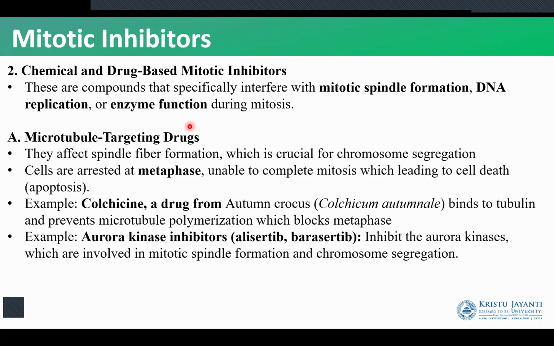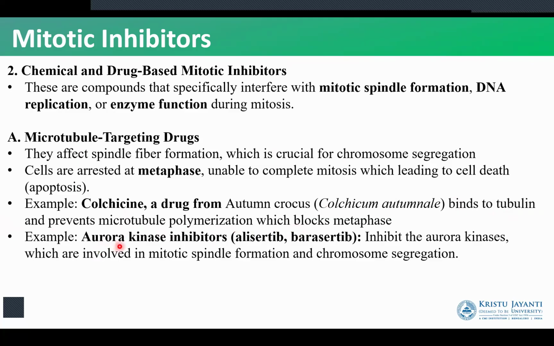So the first is microtubule targeting drugs. These are drugs that are going to stop the process of the microtubule formation that is helping the cell division process. We saw microtubules attaching to the centromeres and pulling the chromosomes apart. So that microtubule formation is going to be halted for us to stop the process of mitosis. First is colchicine, a drug taken from the autumn crocus.